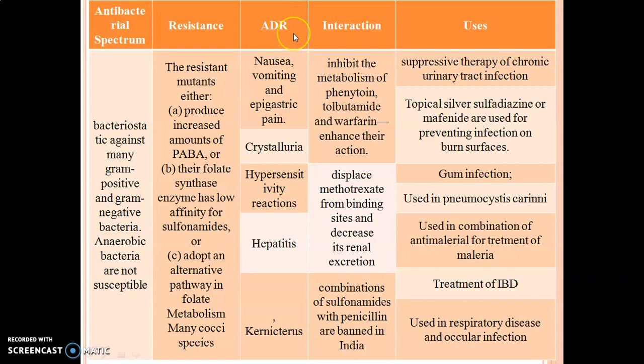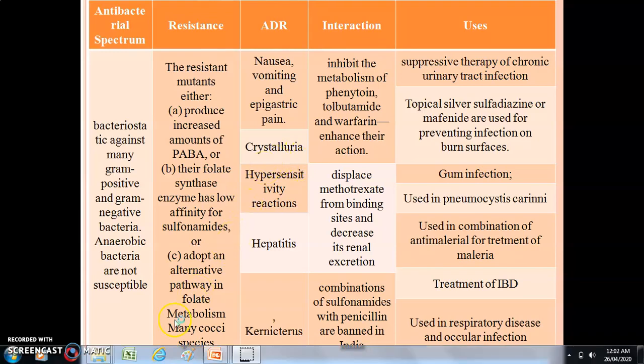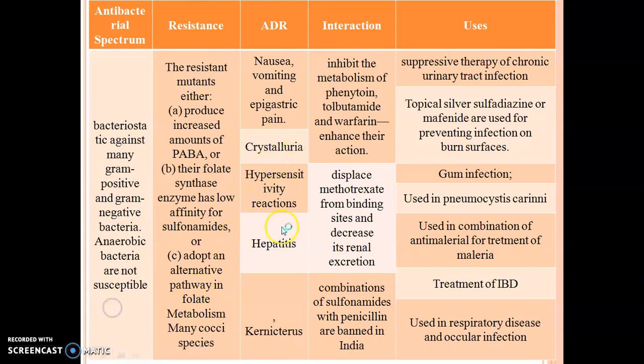While discussing adverse drug reactions, the common ones are nausea, vomiting, and epigastric pain. The unique adverse effect of sulfonamide is crystalluria, that is deposition of crystals in the urine. Sulfonamide also causes hypersensitivity reactions. Also, sulfonamide is responsible for hepatitis and kernicterus.